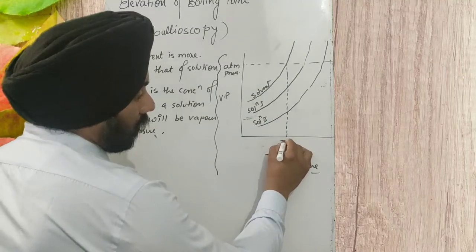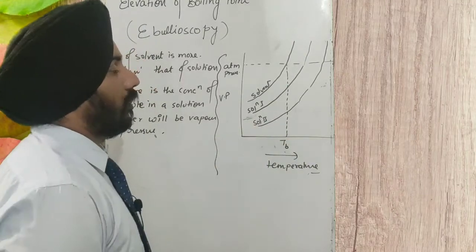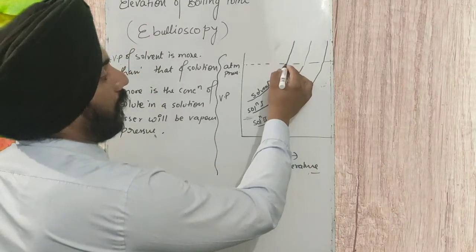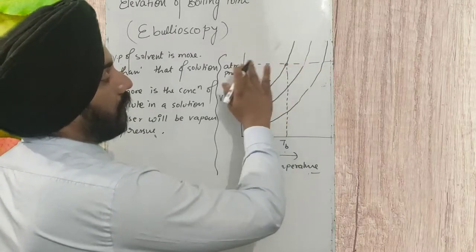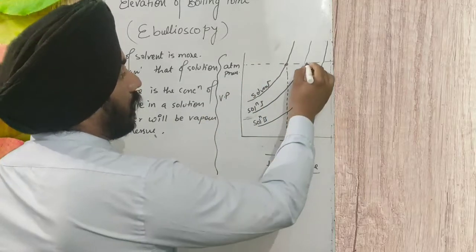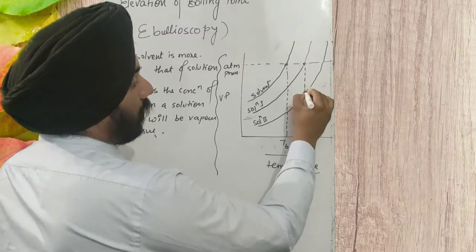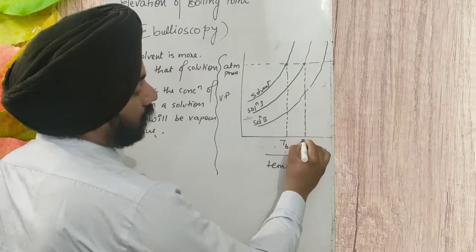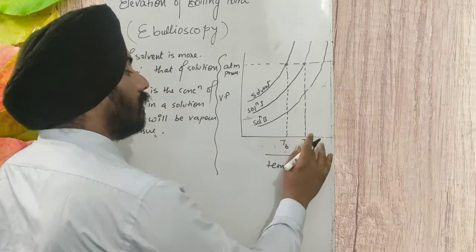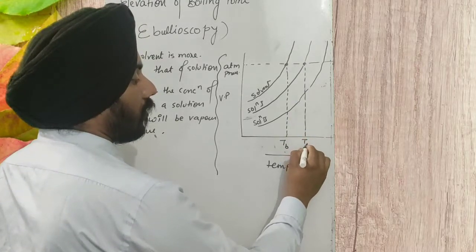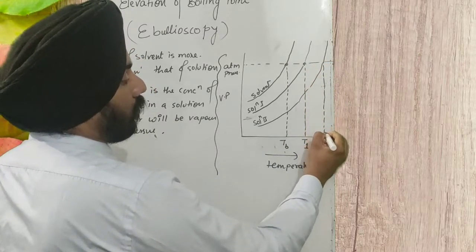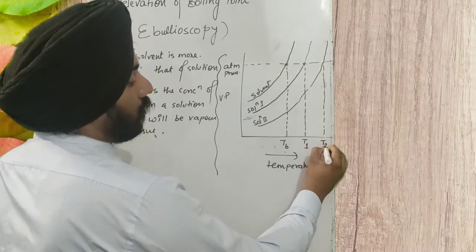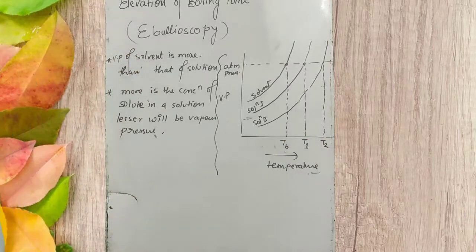This is the boiling point of the solvent, at which the vapor pressure of the solvent becomes equal to the atmospheric pressure. This is the boiling point of solution 1, T1, and this is the boiling point of solution number 2.